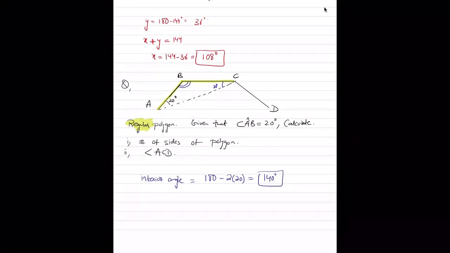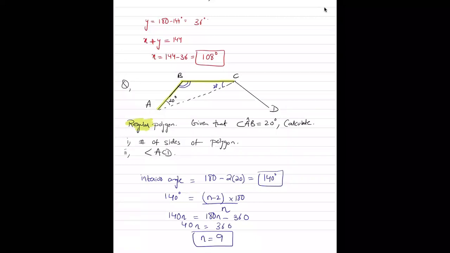So if it's a regular polygon, what was the formula for the interior angle? It was n minus 2 times 180 upon n, and the answer is equal to 140 degrees. So from here you can get an equation in terms of n. 140n is equal to 180n minus 360. 40n is equal to 360. n comes out to be 9. Okay, so if this polygon has 9 sides, then only the interior angle is going to be 140.